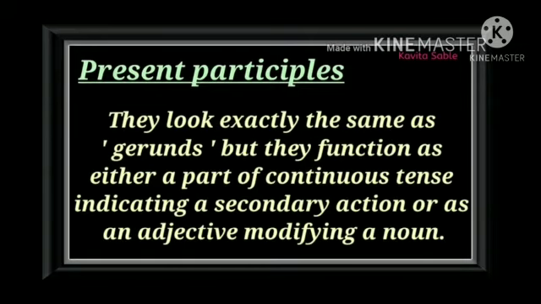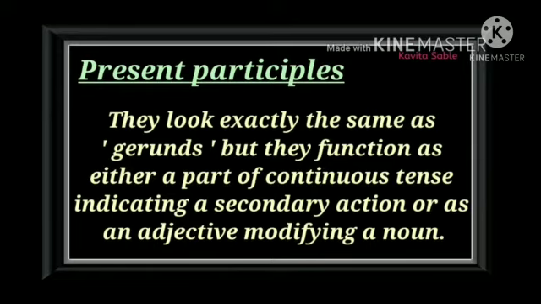They look exactly the same as gerunds, but they function either as a part of a continuous tense indicating a secondary action, or as an adjective modifying a noun.